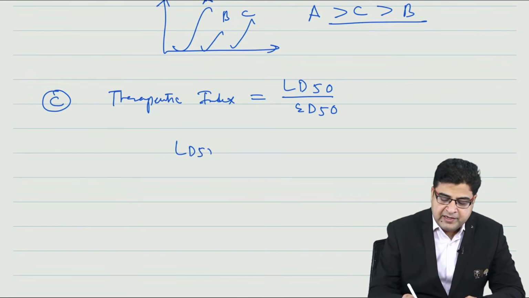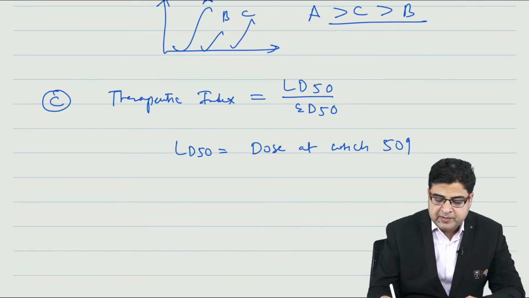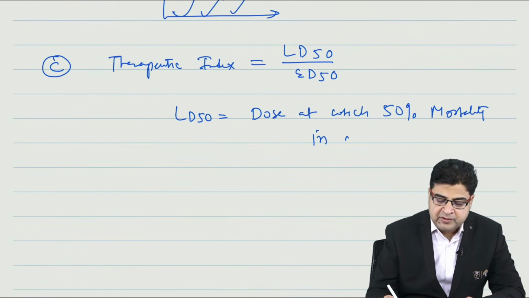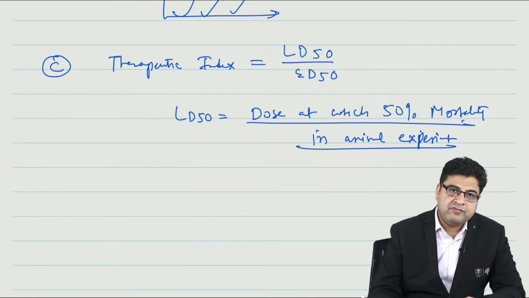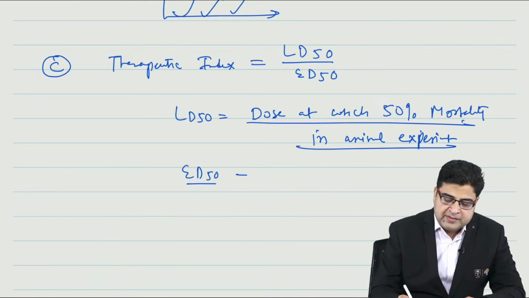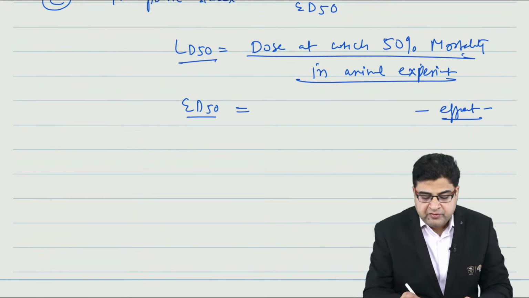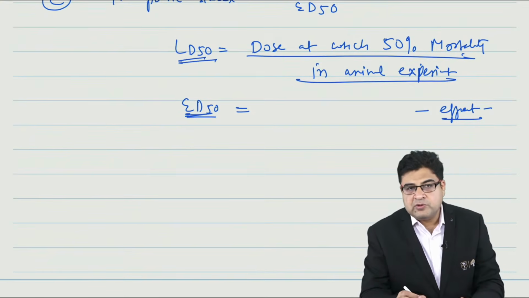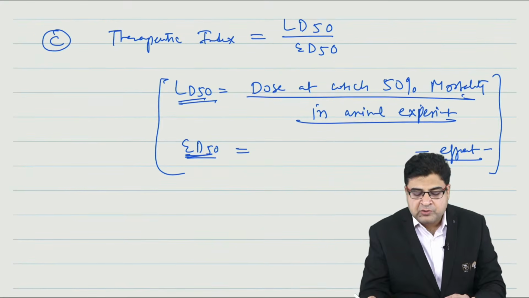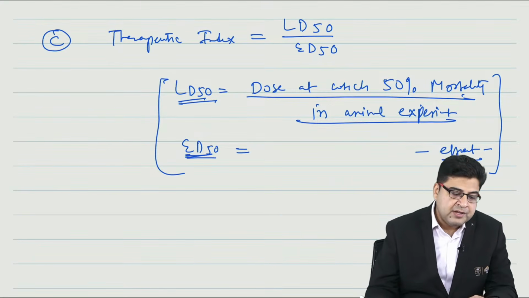Now they will ask you what is LD50. So please remember, the dose at which 50% mortality is observed in animal experiment is known as LD50. Now what is ED50? It is the same as LD50, the dose at which 50% effect is produced. So instead of the word mortality, I will say the dose at which 50% of samples will respond to the treatment. The ratio of these is known as therapeutic index.